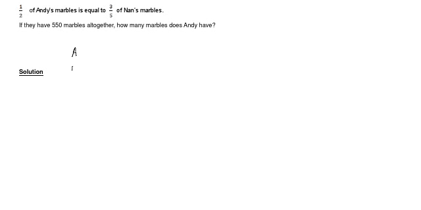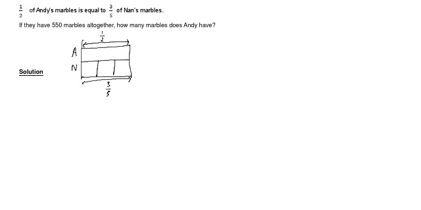Andy, Nan. So I know that the number of marbles that both have is equal. However, for Andy, it's actually half, and for Nan, it's actually 3/5. So this is Nan and it's 3/5. So now 3/5 means I can cut into 3 parts. Half I don't need to cut.